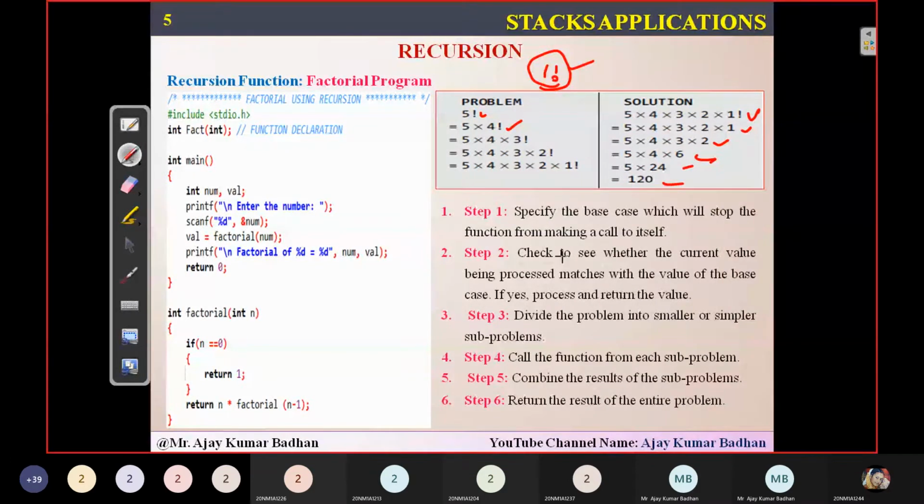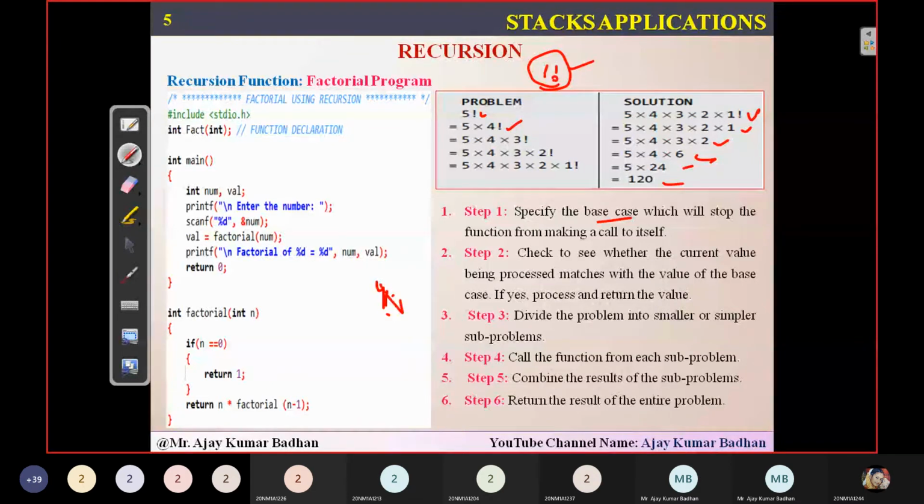calling that recursive function. Now, the second step: check whether the current value being processed matches the value of the base case. So whichever value we are checking, we try to find whether the same is there or not. Like 4 factorial, is 4 factorial equal to 1 factorial? No. So it will keep on. Remember, whatever steps I've written here, these are done internally by the system. Don't worry. So the system checks whether 4 factorial equals 1 factorial. No. So automatically it will call 4 into 3 factorial. And this will keep on repeating until you reach 1 factorial.